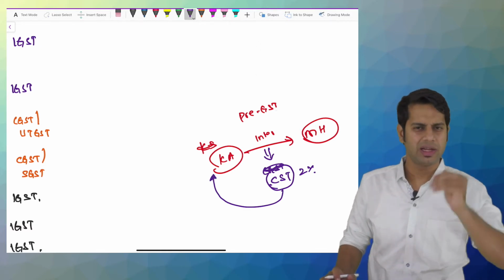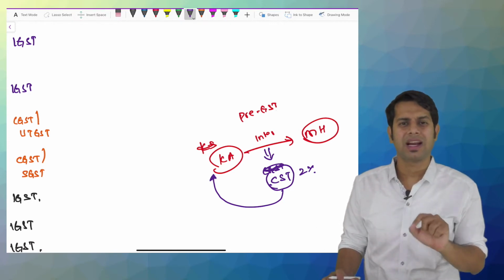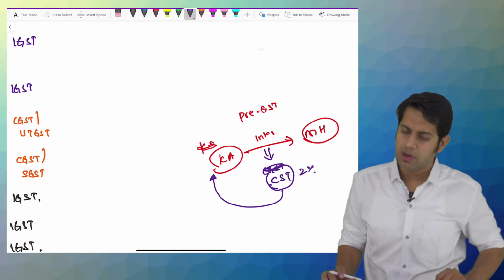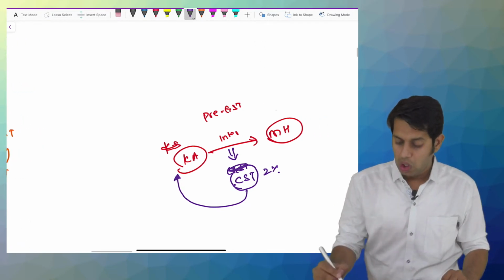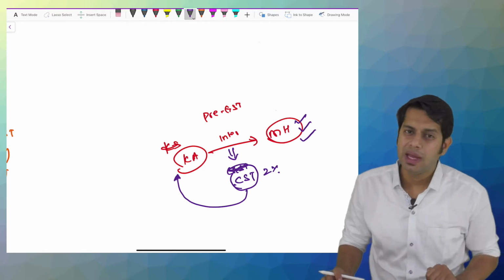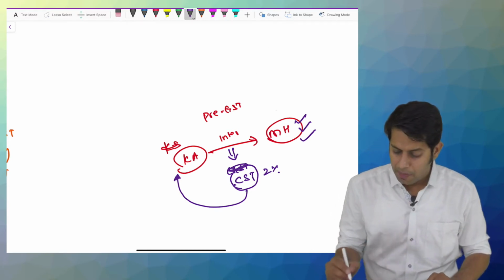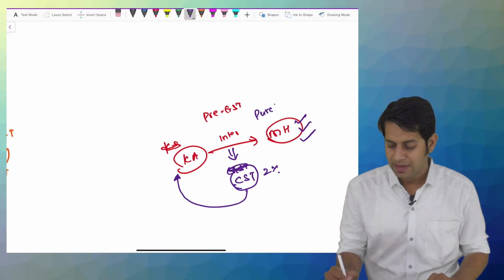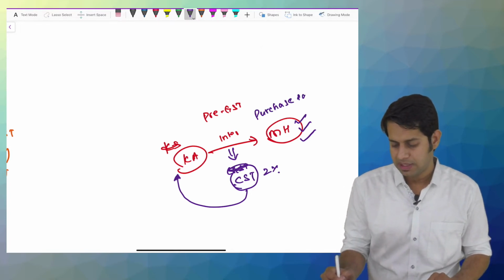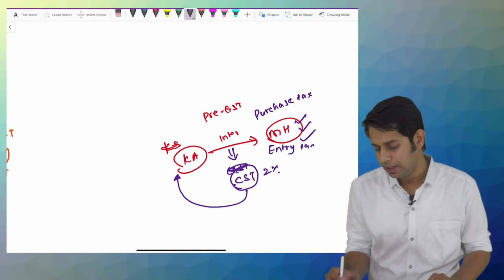Under GST, it is not like that. We had discussed it in our previous class. So the revenue of this 2% CST was going to the state government of Karnataka. So what the Maharashtra government was doing, because it was not making any money from these purchases, was levying something called purchase tax, or entry tax.